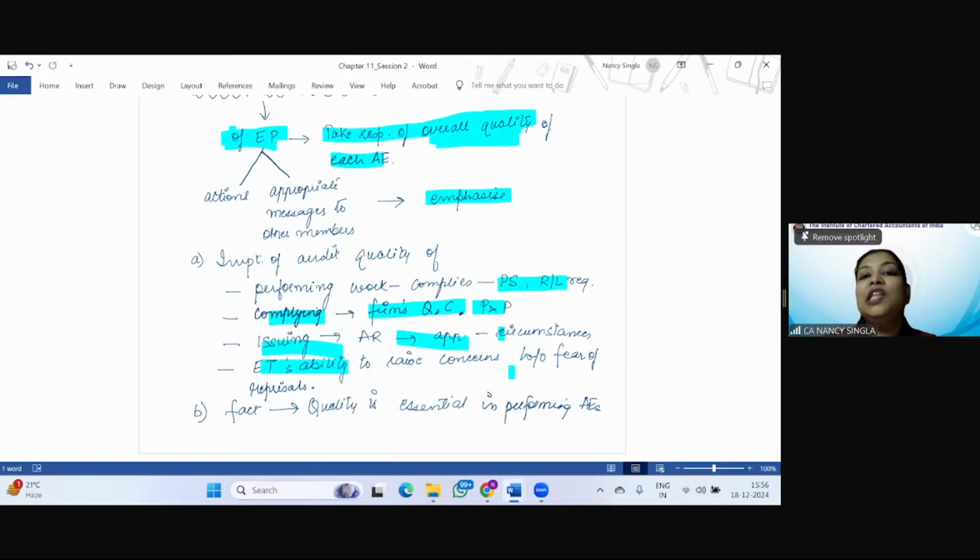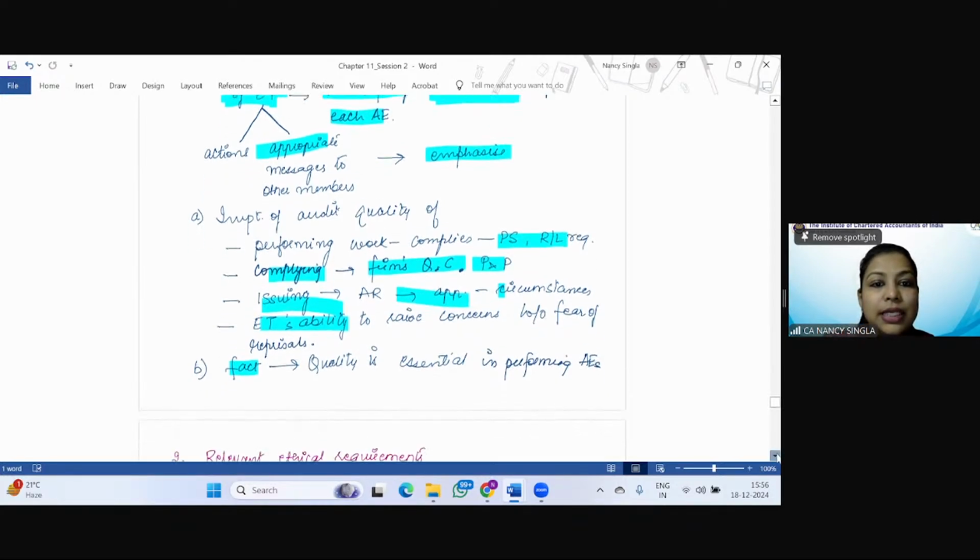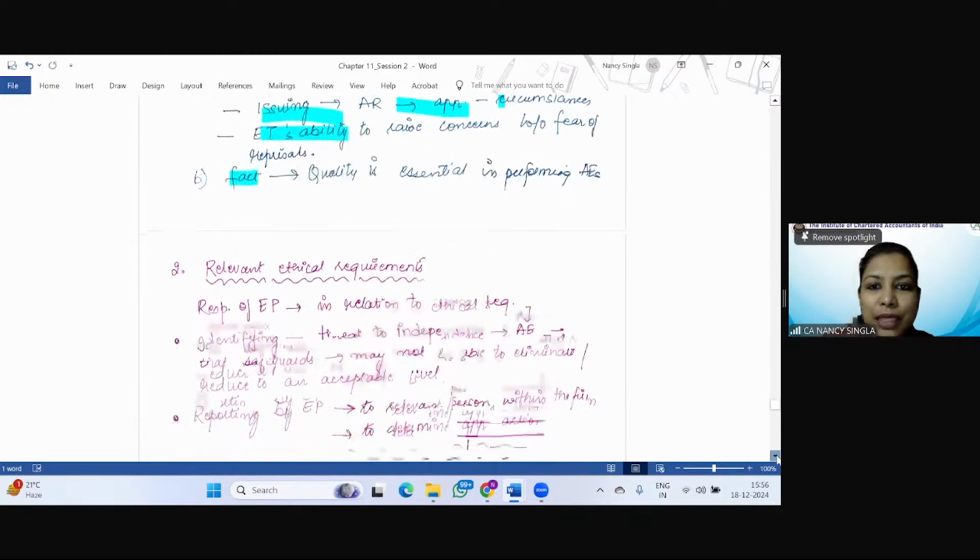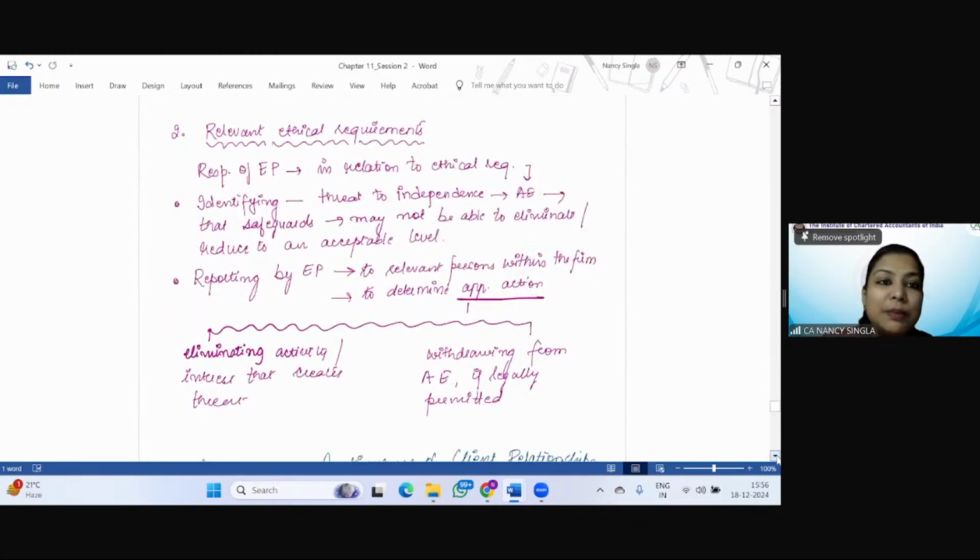And the second point is to emphasize. So through his actions and appropriate messages, the engagement partner is going to emphasize the fact that quality is essential in performing audit engagements. Is it clear? So this is with respect to your leadership responsibilities. Is it clear? Simple, right? So be smart learners here.